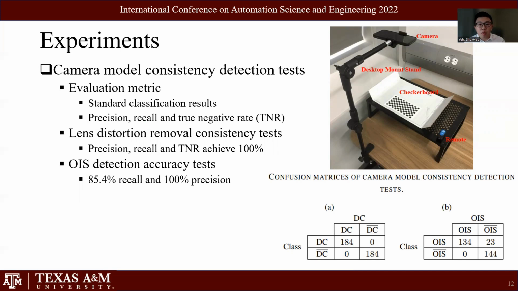Besides, 85.4% recall also means that the false negative number is not equal to 0, and it's 23 in our case. The non-zero number means that an image with OIS actuating can still sometimes be consistent with the prior camera model. This is expected because the OIS effect may or may not introduce a noticeable change in the camera model.